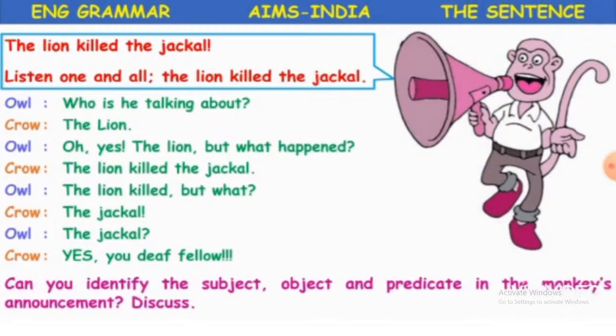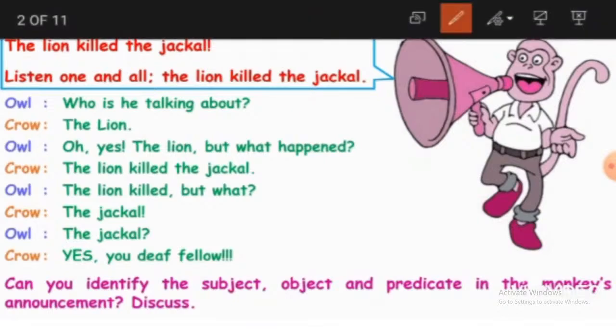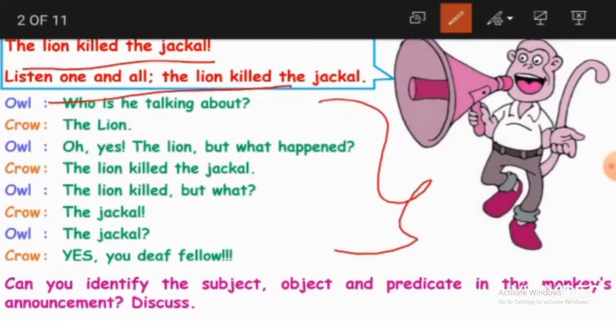What we have to do here is, we have got some sentences in the conversation and also in the announcement. Can we identify the subject, object and predicate in the monkey's announcement?